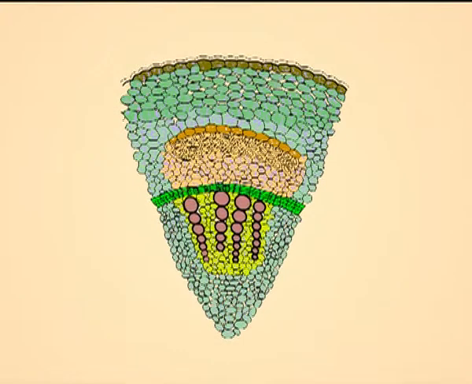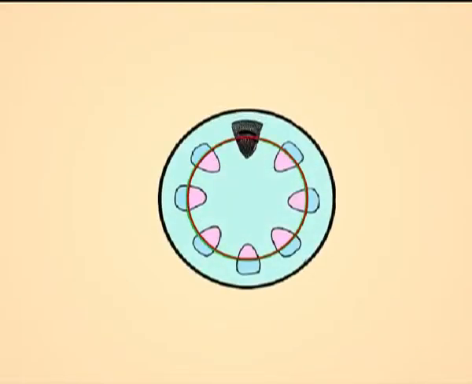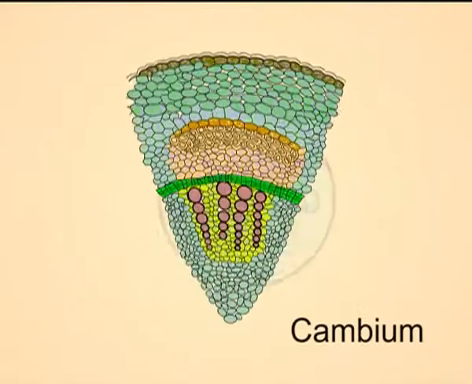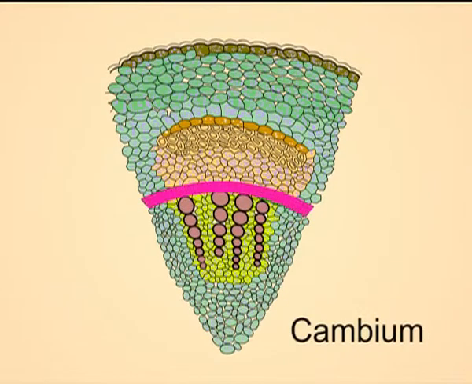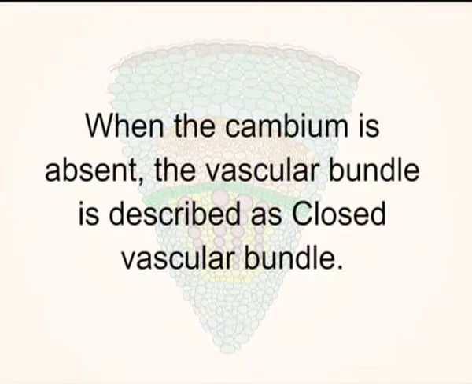The vascular bundles may sometimes enclose a piece of meristematic tissue called cambium, which brings about secondary growth in the bundles. When cambium is present, the vascular bundle is described as open vascular bundle, and when the cambium is absent, the vascular bundle is described as closed vascular bundle.